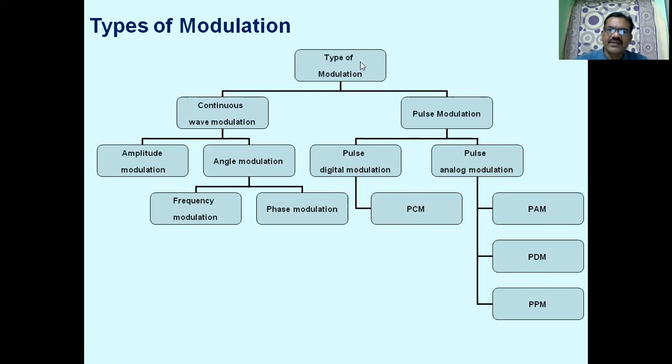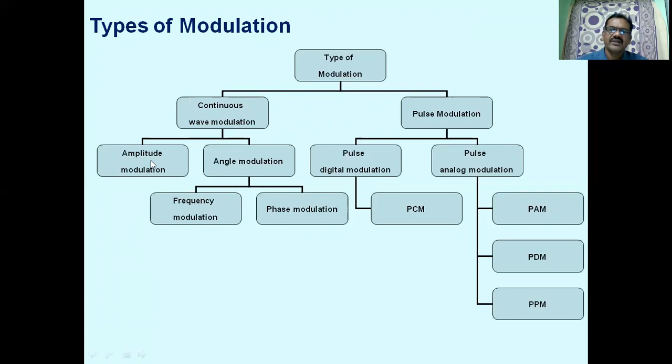So these are the various types of modulation schemes. Depending upon the distance between transmitter and receiver, we can use different types of modulation schemes. In continuous wave modulation, the carrier is a continuous wave signal, whereas in pulse modulation, the carrier is a periodic rectangular pulse. That is a basic difference.